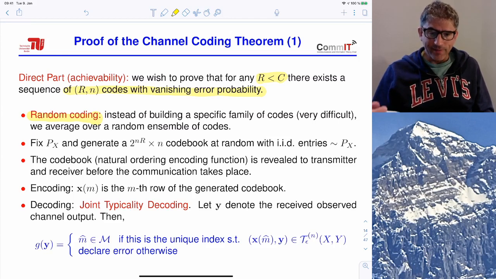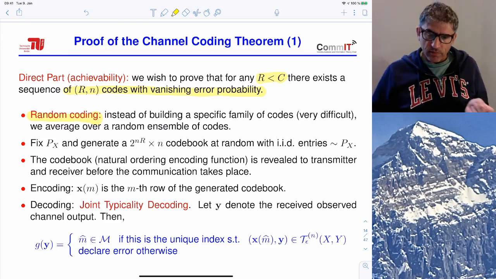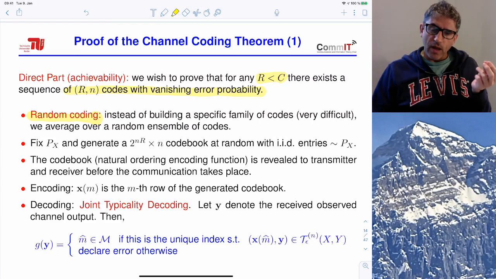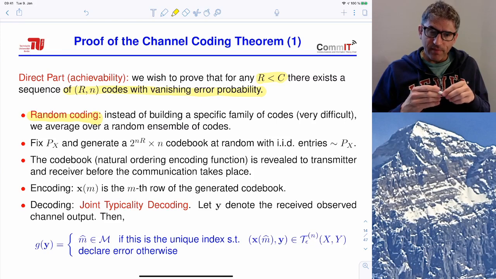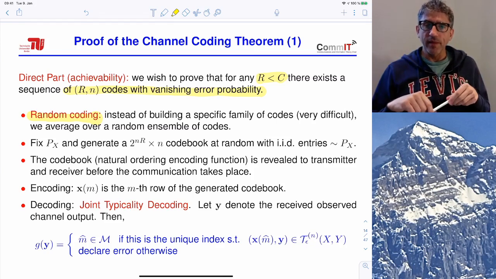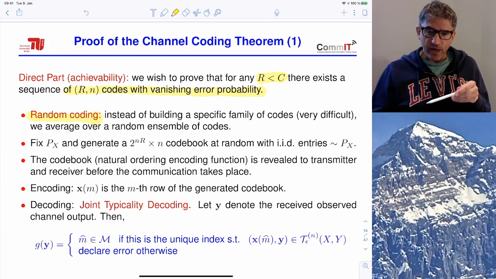So instead of constructing deterministically this family of codes, we can simply consider an ensemble of randomly generated codes, average over this ensemble, analyze the average probability of error averaged over the ensemble of codes, and then if this average probability of error goes to 0, it means that there exists at least one sequence of codes that behave better than average, and this proves existence, although in a non-constructive way.